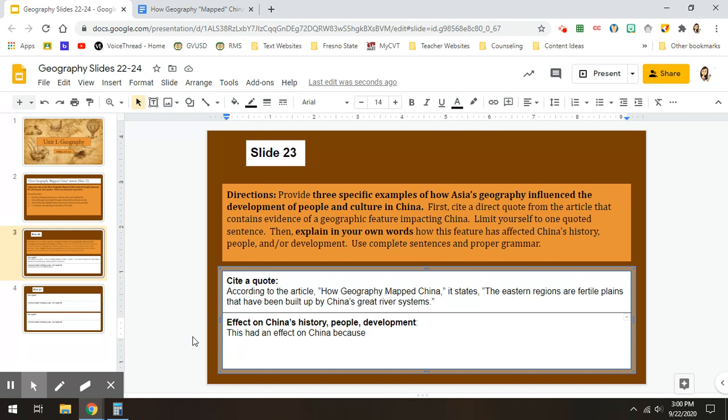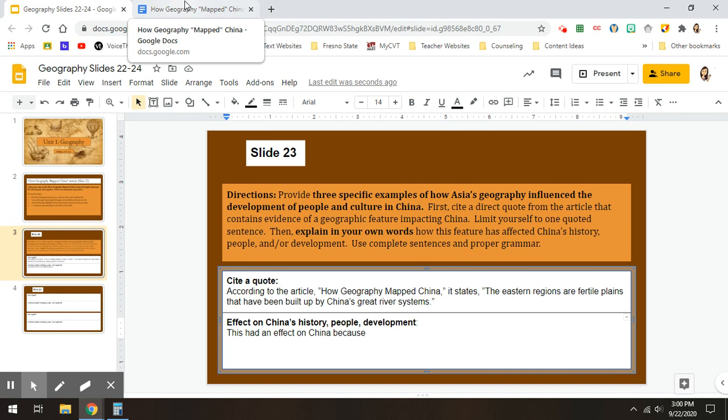So first, we need to think a little bit about what it means to have fertile plains. If you need to, you can go back into the article, but I encourage you to try not to and just think it through in your own mind first. That's going to prevent you from plagiarizing. That's going to make sure that you're using it in your own words. So remember, fertile means that the soil is very rich in nutrients. It is that way because of all the river systems.